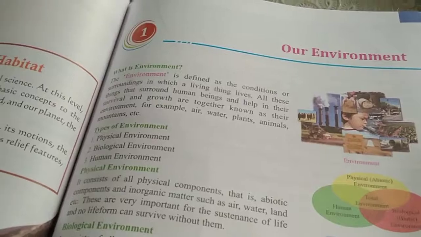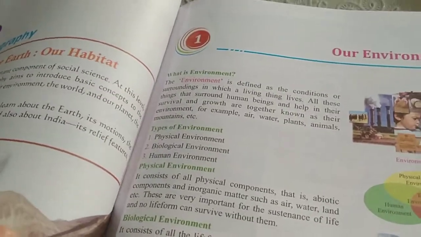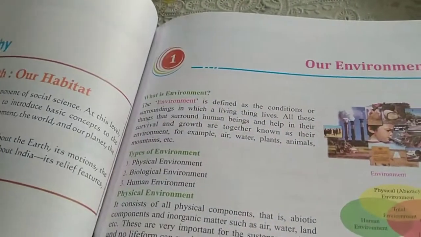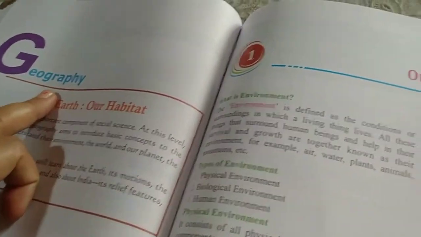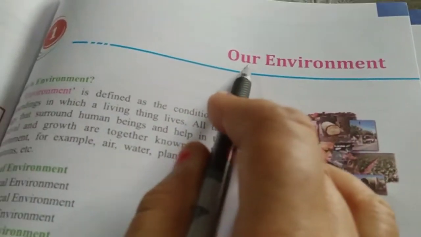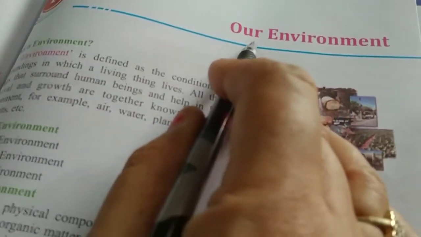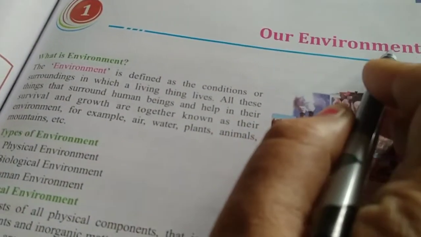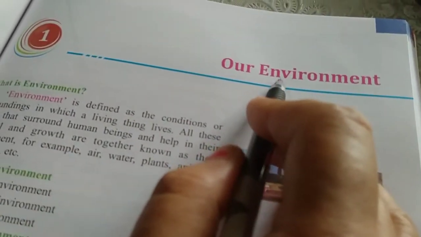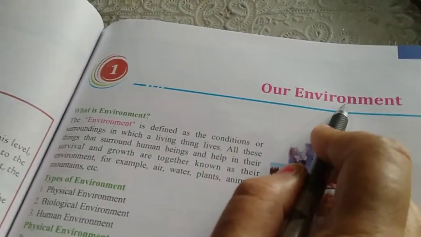In the previous lectures, we have read about the first chapter of history: where, when, and how. Today, we are reading the first chapter of geography. The name of the first chapter is Our Environment. What do you mean by environment? Environment means our surroundings. Clear?